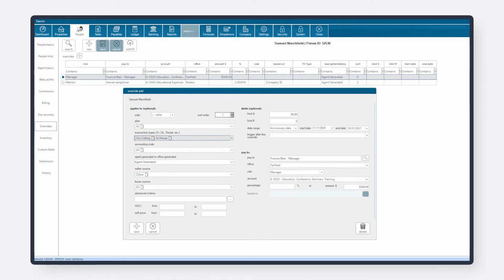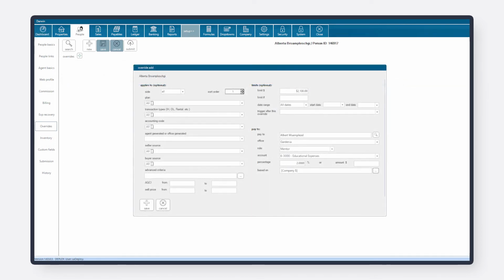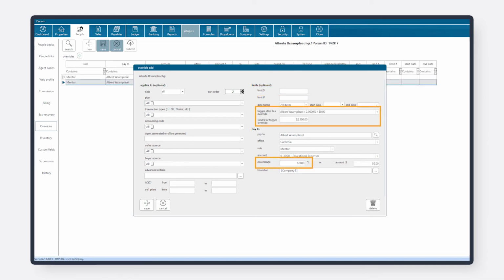Additionally, overrides can be sequential. In this scenario, you might have an override that doesn't start until a prior override is complete. Let's say override number 1 pays an agent 2% of company dollar until they have been paid $2,100. Then override number 2 pays an agent 1% of company dollar forever, but doesn't start until the first override is done being paid.